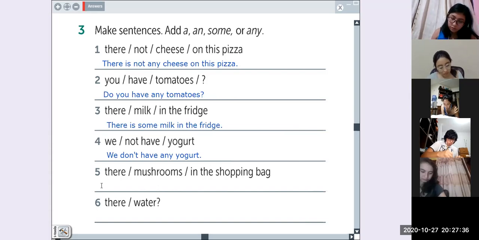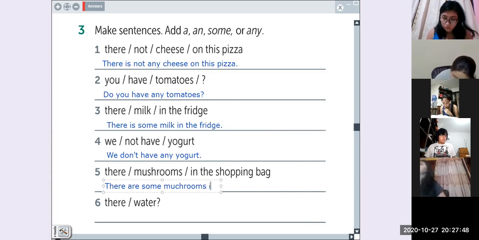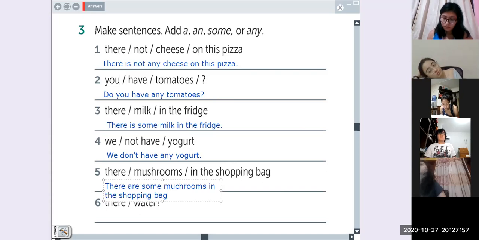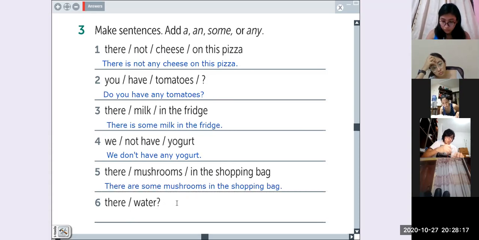There are some mushrooms in the shopping bag. Teacher, what does mushrooms mean? Yeah. Hongos. Okay. Mushrooms. There are some mushrooms in the shopping bag, right? Here we use some because here we have a countable plural noun and we have the verb in the plural form too, right? Very good.